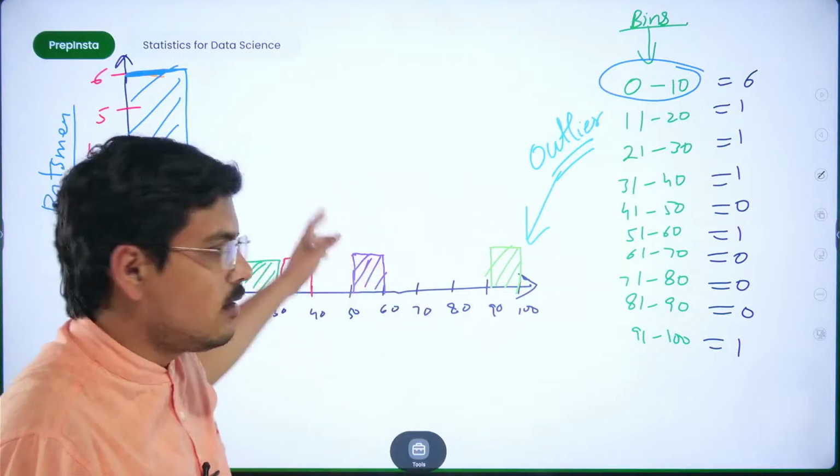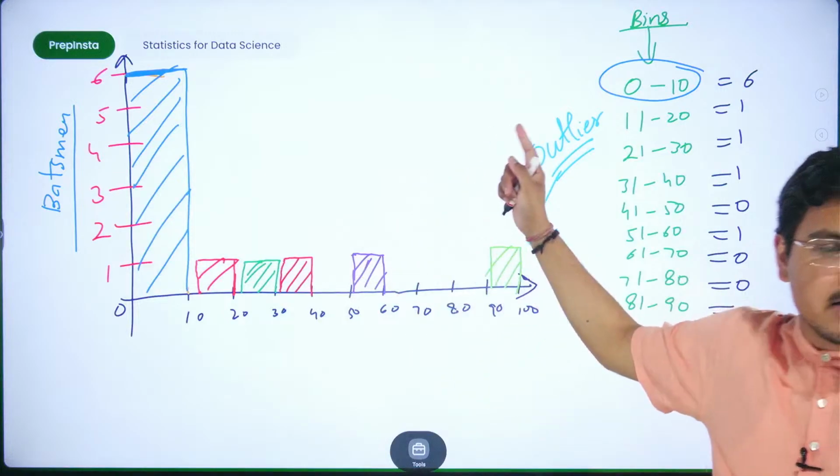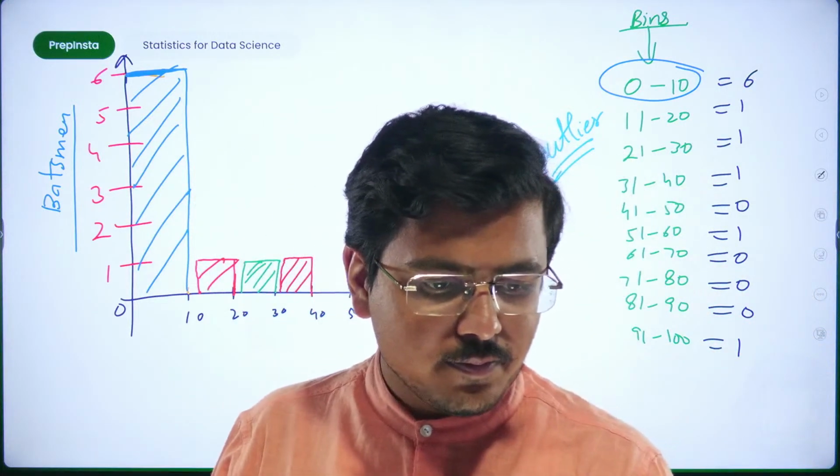Now is it clear? This is a histogram. These building blocks are histograms. Is it clear now? Tell me. Tell me in the chat section. I am seeing it.